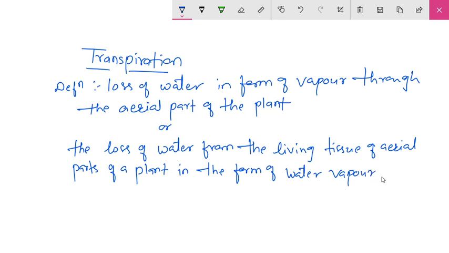Okay, it is known as transpiration. So transpiration is defined as the loss of water in the form of vapors through the aerial part of the plant, or the loss of water from the living tissue of the aerial part of the plant in the form of water vapors. Okay, the plant absorbs a lot of water through the root system.